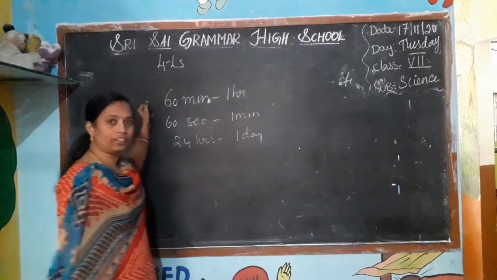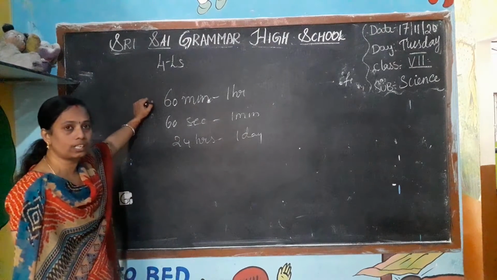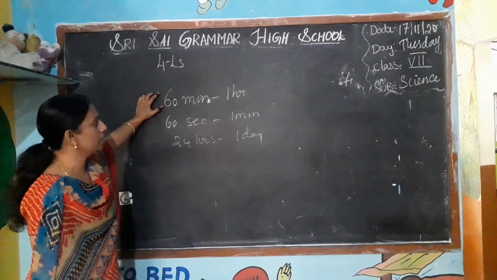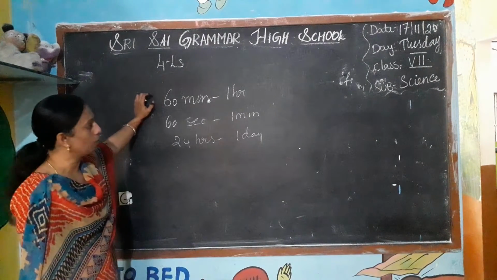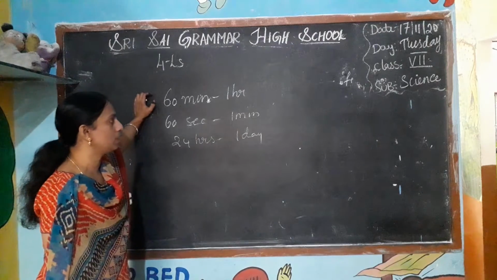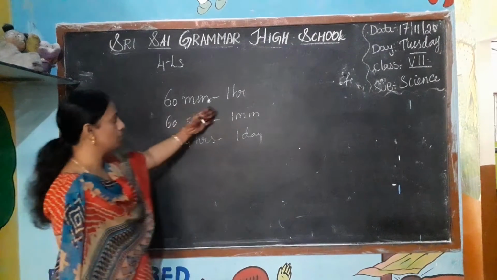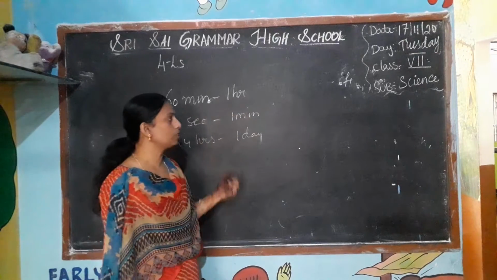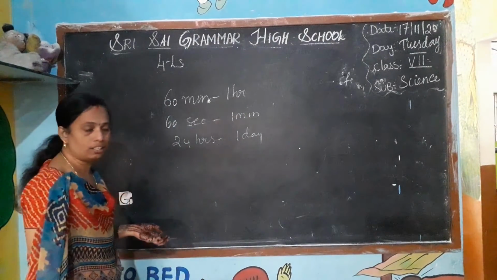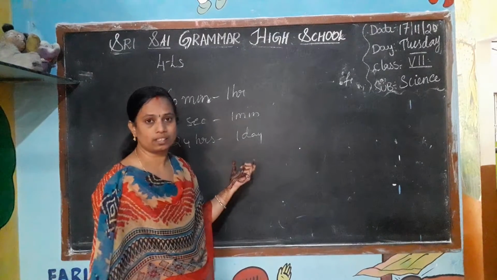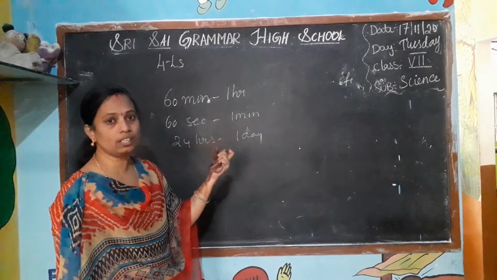So about the time we have learned how we are able to measure the time. We are measuring the time by using the seconds, minutes and hour. What instruments are we using for the time? Okay, clock, watch, digital. Like that, we are using many things to see the time, to measure the time.